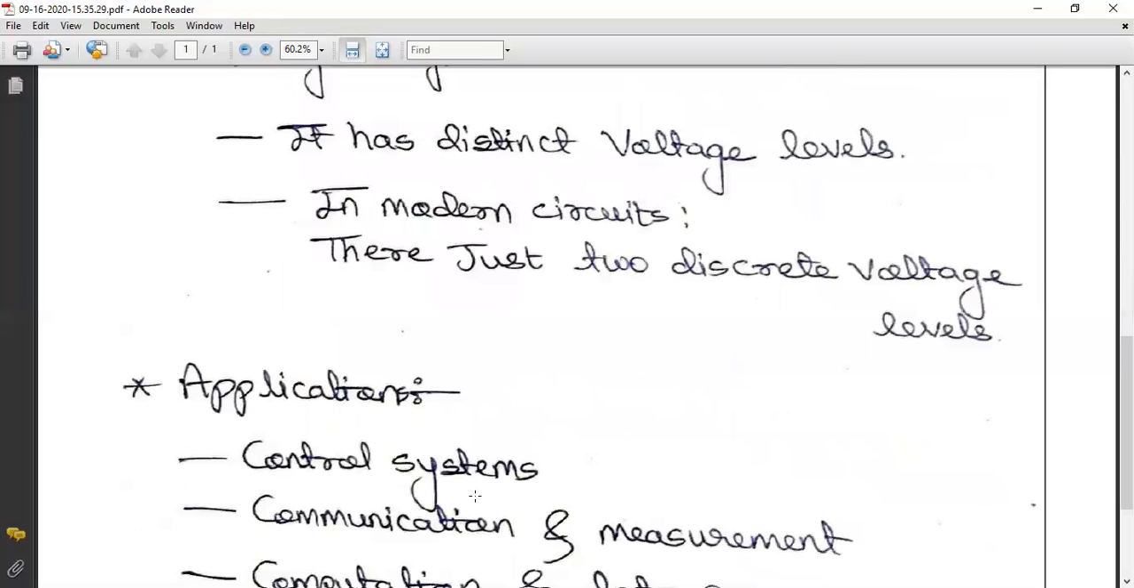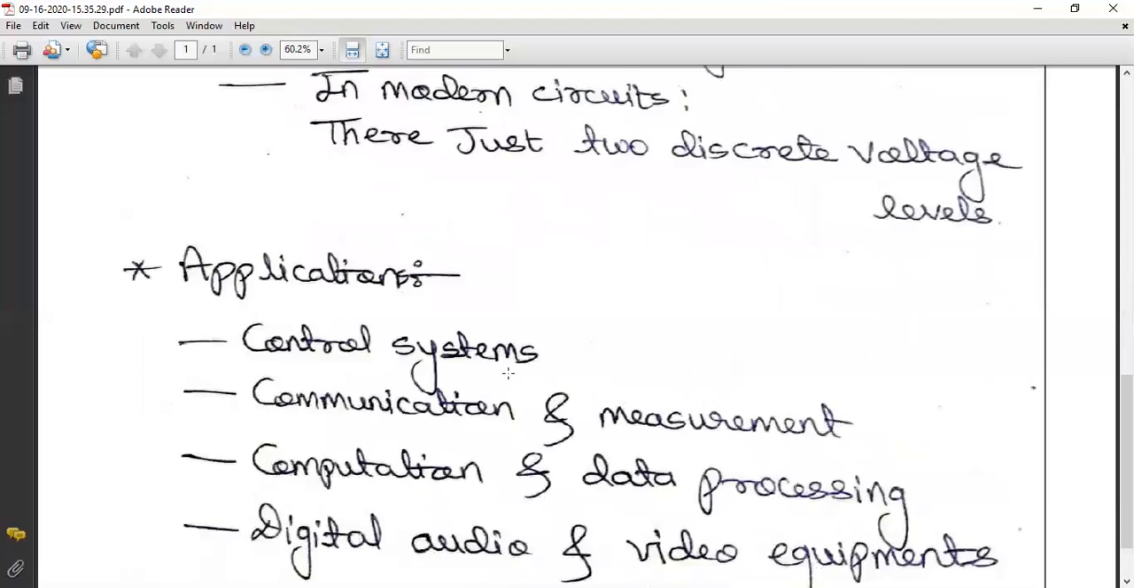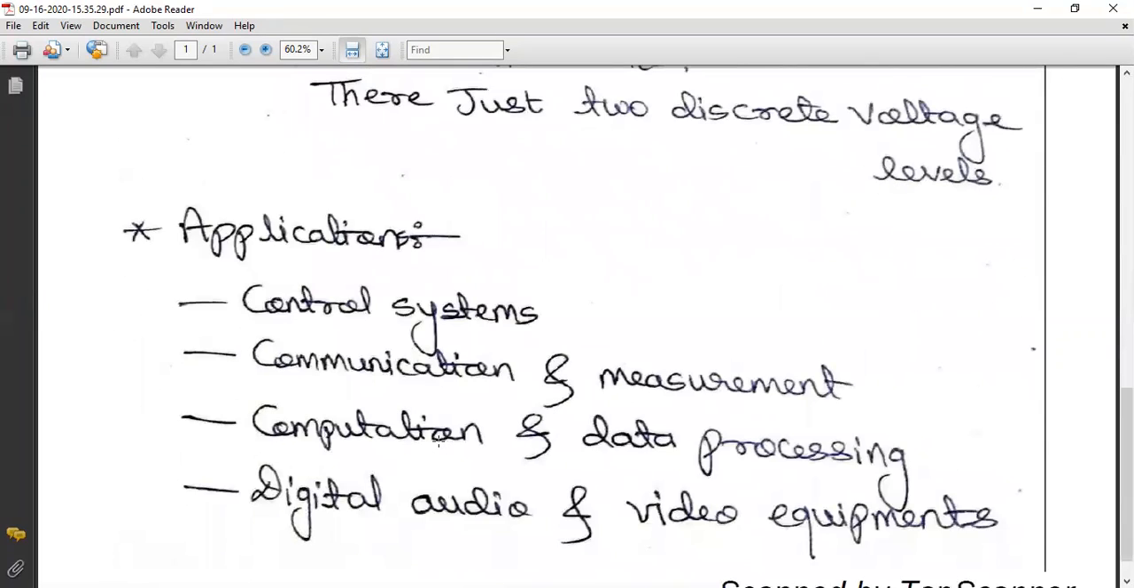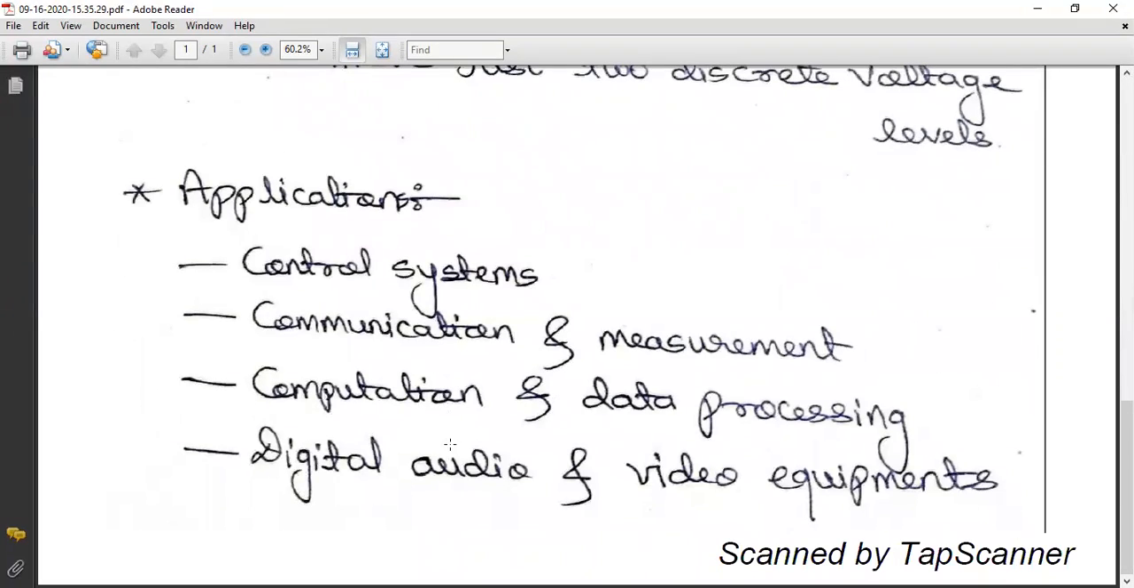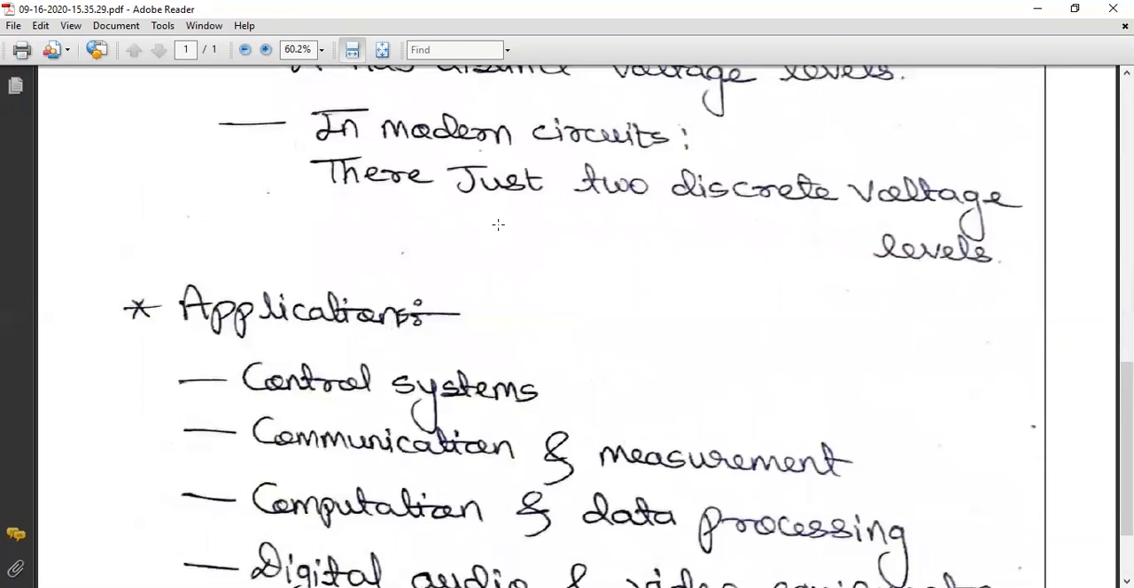Okay, so now we are going to study some applications. The first application is that it is used in control systems. Second, it is used in communication and measurement. Also, it is used in computation and data processing. Also, it is used in digital audio and video equipment.